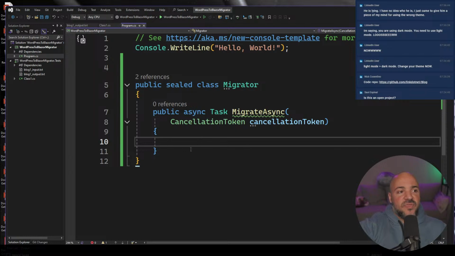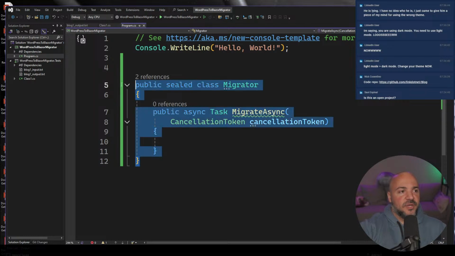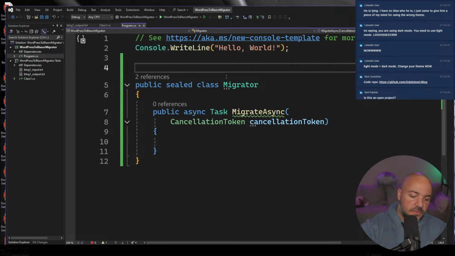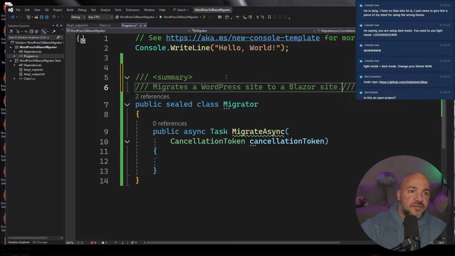But one of the things that we can also build is just migrating a particular article itself, so we can do the conversion. So maybe we have a migrator and a converter. So migrator, I'm just going to write it here. A WordPress site to a Blazor site.